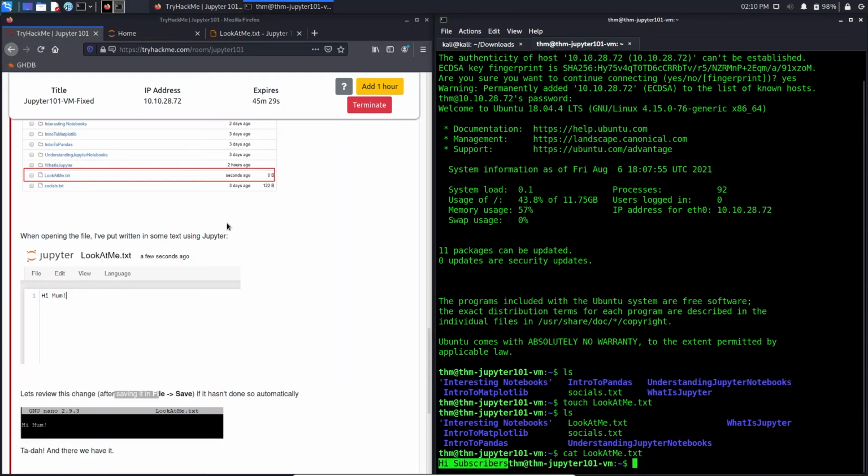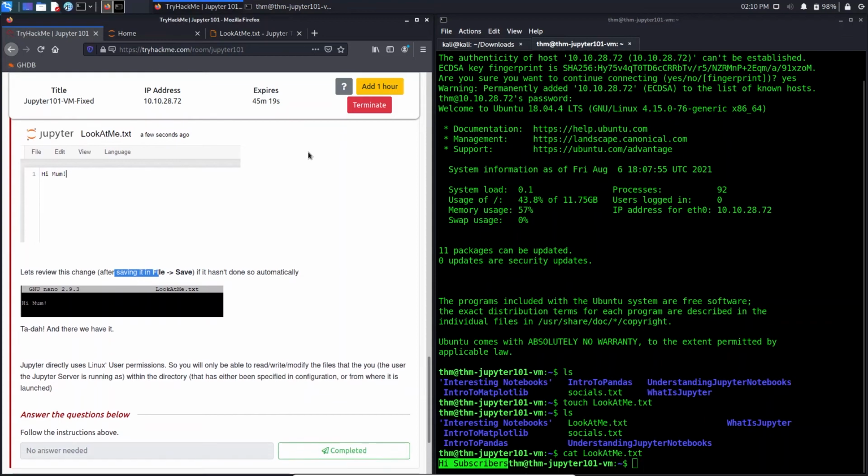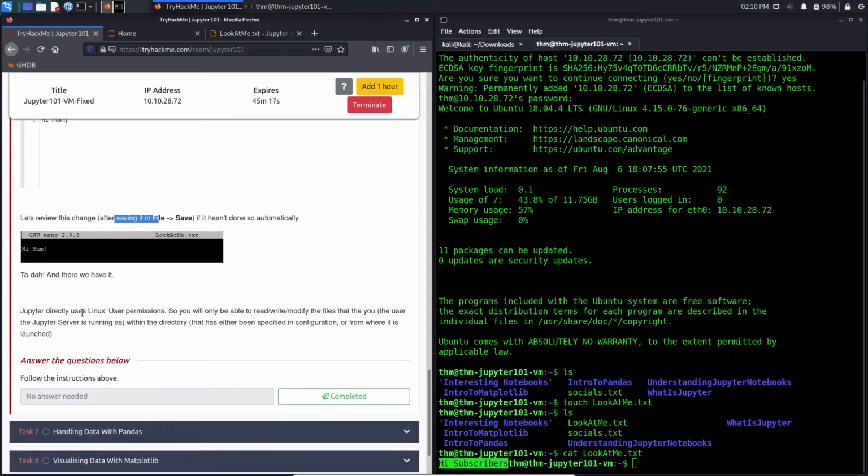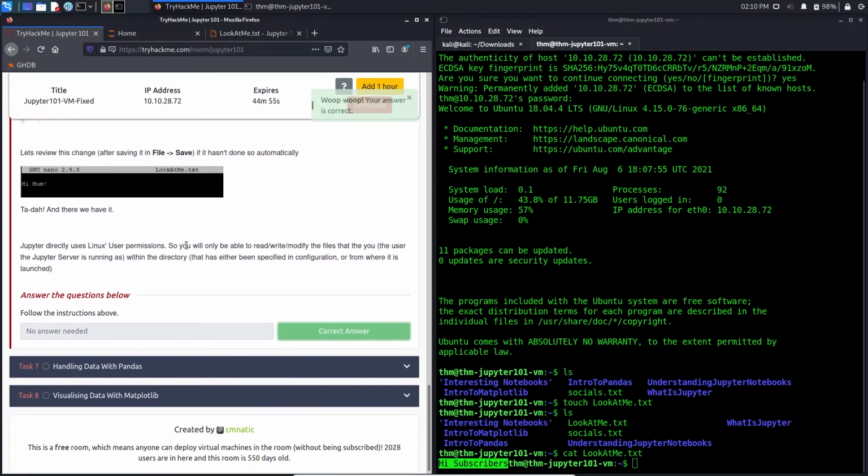So it proved that the Jupyter Notebook browser instance can directly interact with the operating system and make the changes we do in the browser. As you can see, Jupyter directly uses Linux user permissions. So we will be able to read, write and modify the files that the user we are running as can, with the permissions we already have for that type of user. If you are admin, you will have all the user access. That's completed. We will just click on completed.